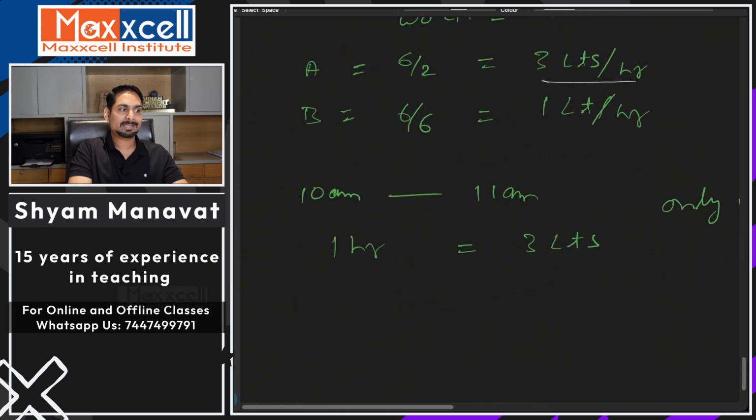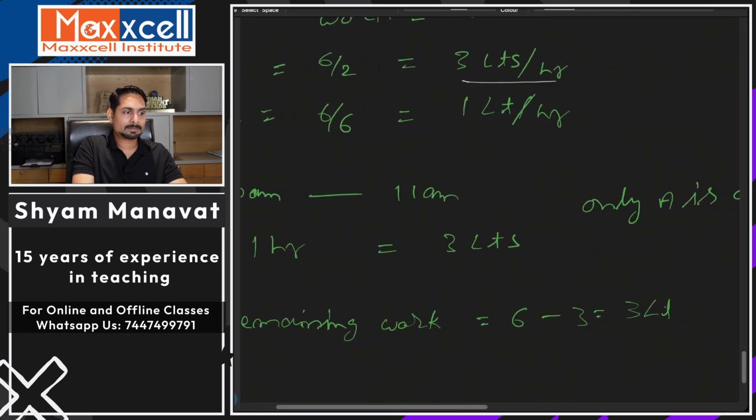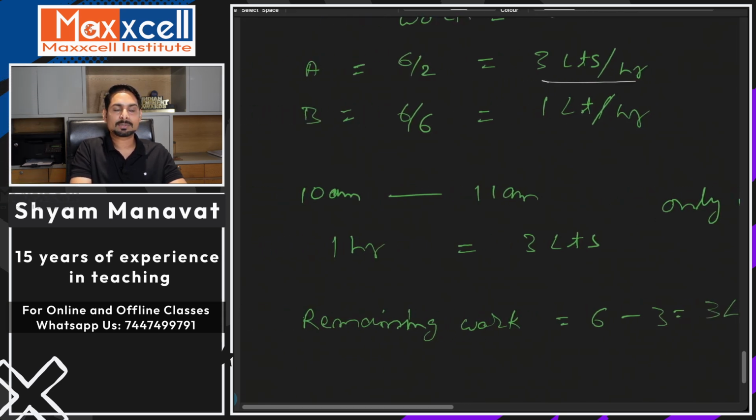So at 11 am, the tank is filled with 3 liters of water, right? How much is remaining? Come on, how much is remaining work? The remaining work will be the work minus the work done in this 1 hour. That's 3 liters. So you still have to complete the remaining 3 liters.